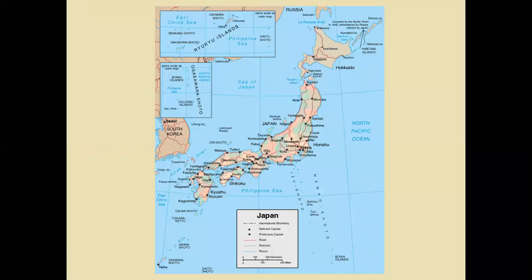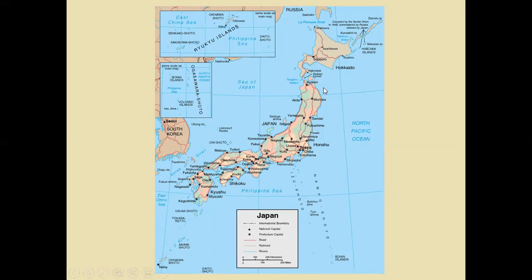So here we are taking a look at Japan. Japan is an island country off the coast of Korea and China. It is made up of 4 main islands: the northern island of Hokkaido, the main island of Honshu, and the 2 southern islands of Shikoku and Kyushu. These islands are known as an archipelago, or a chain of islands, right?